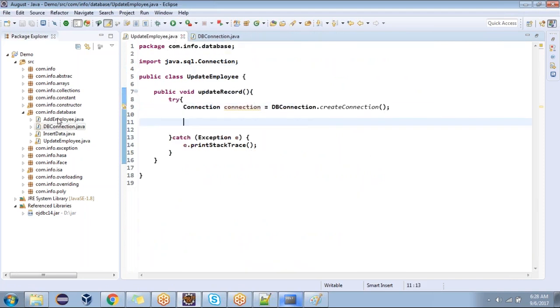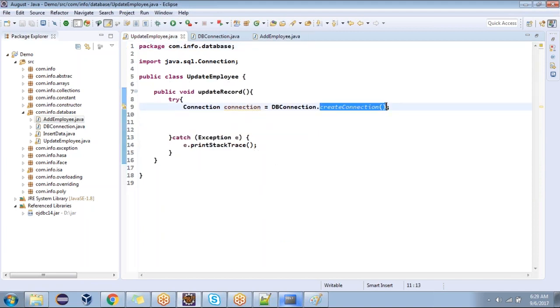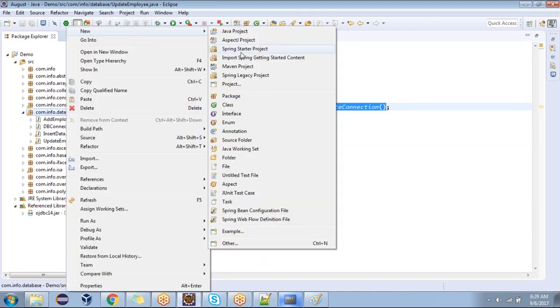Now, look. In the add employee, we are calling the create connection. In the update employee, we are calling the create connection. How many times are we calling the create connection? Two times. Next, I'm going to write one more class.